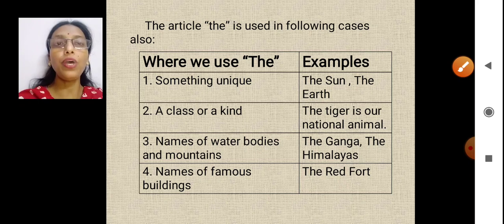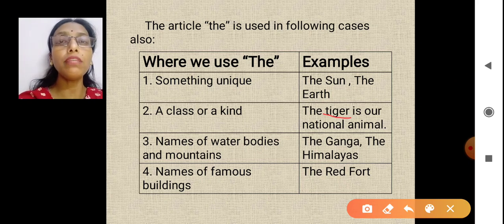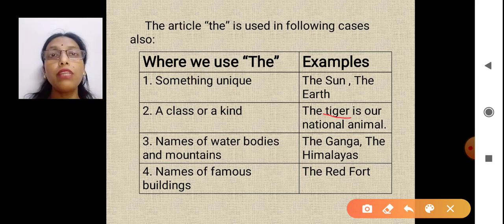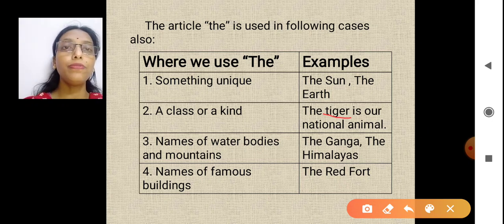Okay. Second one is a class or a kind. If I say the tiger is a national animal. So I'm talking about which class? Tiger class. So I'm talking about all the tigers. Will that be fine if I say tigers are our national animal? That will be the wrong way to say. So what will I say? The tiger, and by saying this, I am representing the whole class of tiger. The tiger is a national animal.